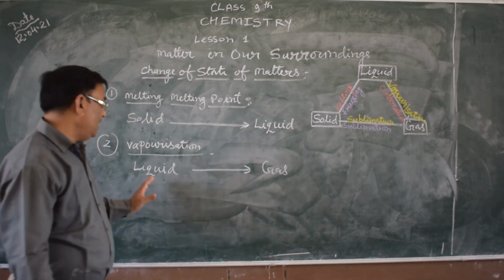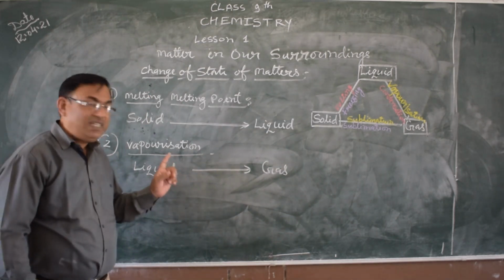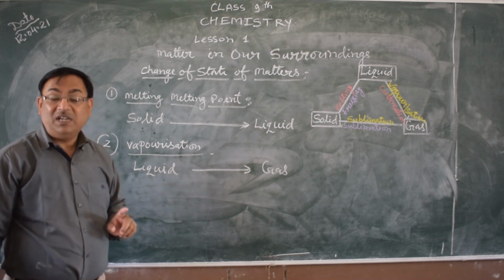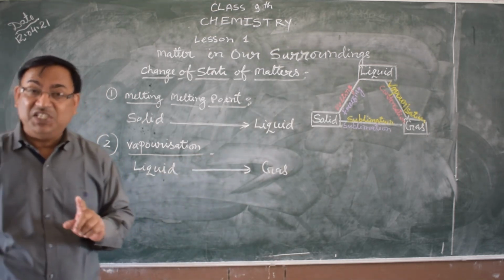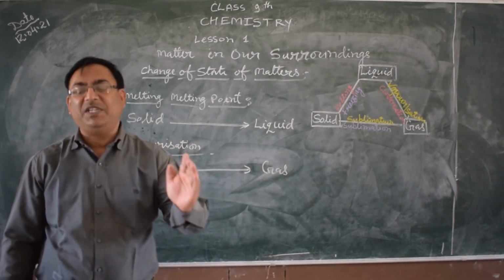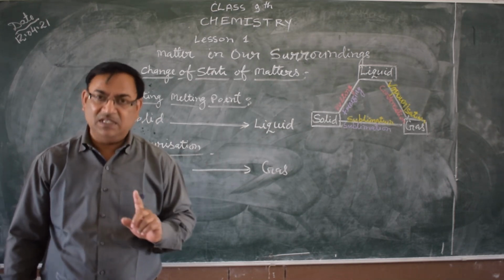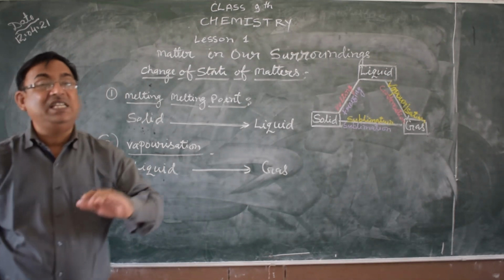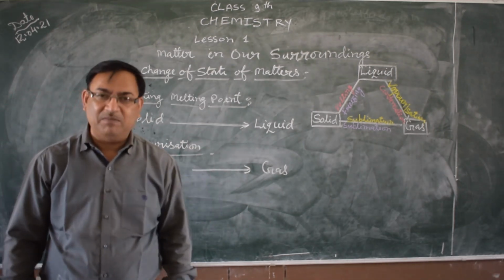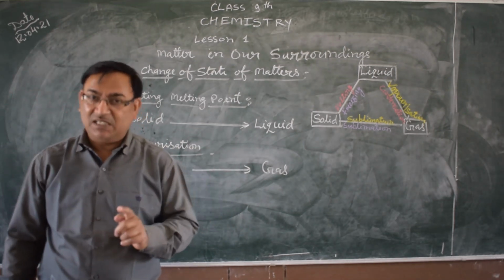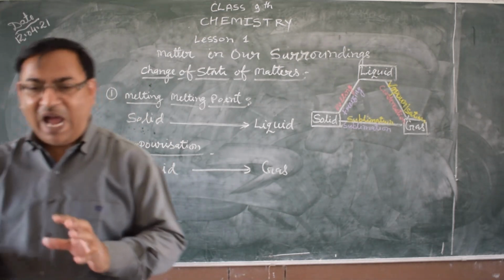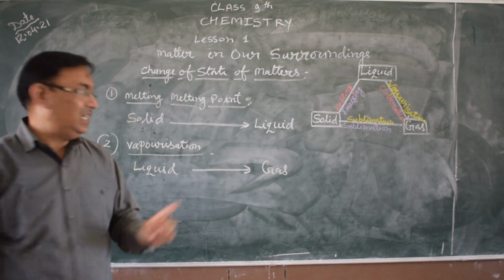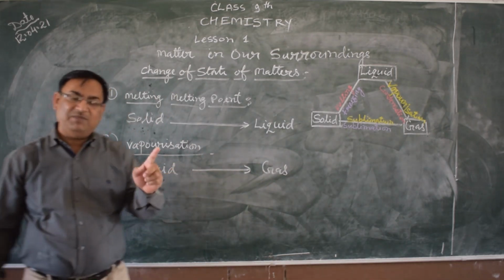Boiling is conversion at a particular temperature point, but the vaporization process continues at all temperatures. Vaporization only occurs on the upper surface of the liquid, but boiling occurs throughout all parts of the liquid. These are the main differences.